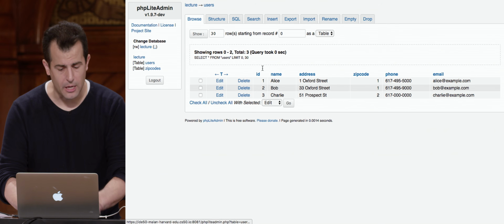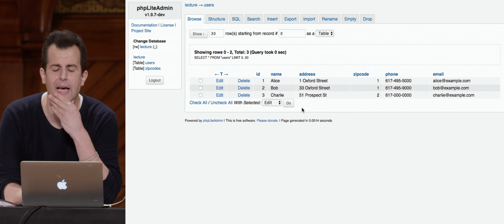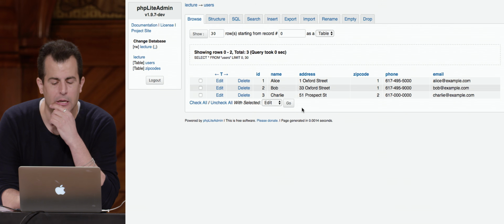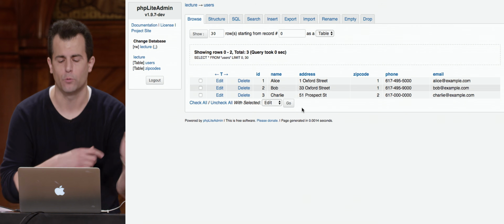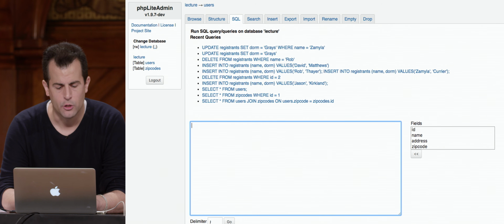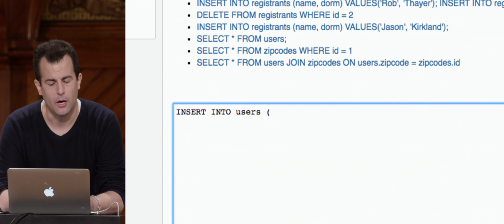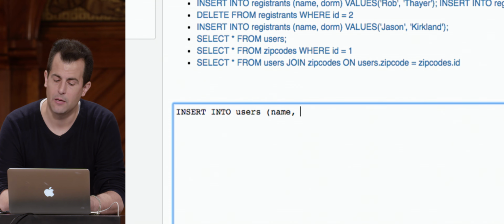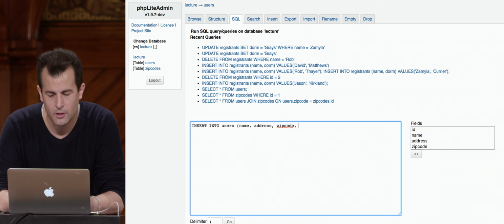Notice that in my users table, I've got Alice with alice@example.com. Suppose that someone else named Alice, also with that same email address, or who thinks her email address is the same because of whatever typographical error, comes along, and I try to register them for my site as follows. Insert into users. Let's see, we have name. What are the other fields now? Name, address, zip code, phone, and email.